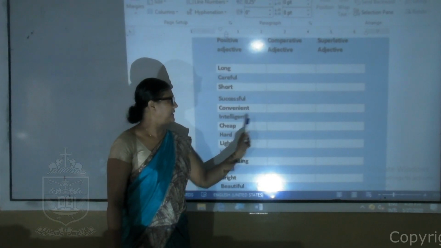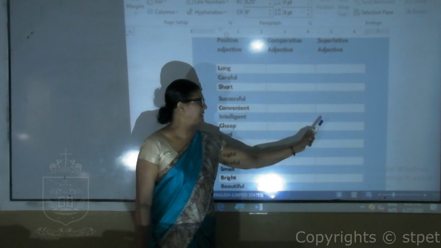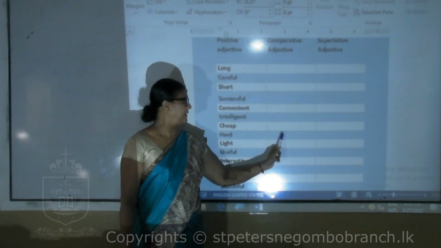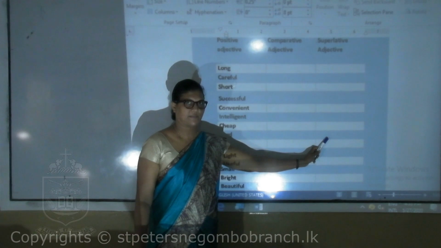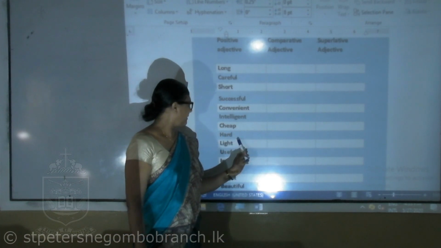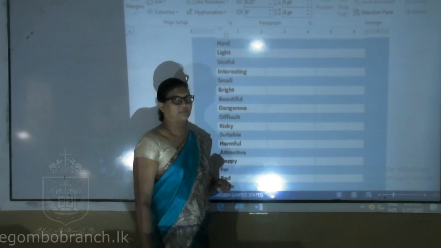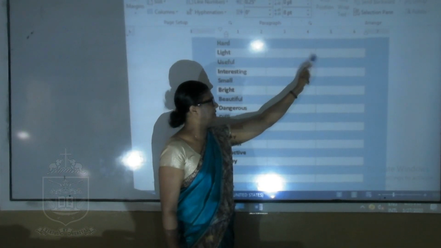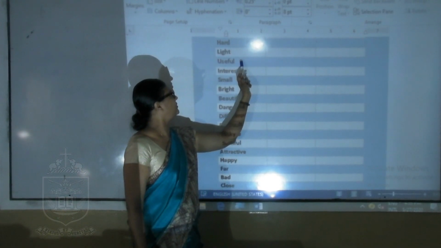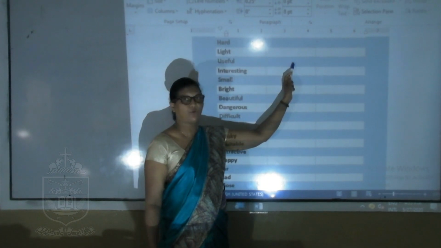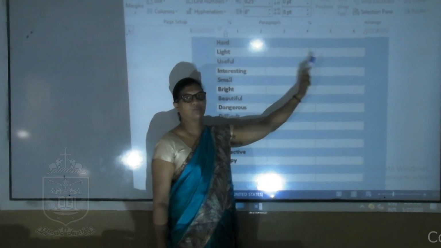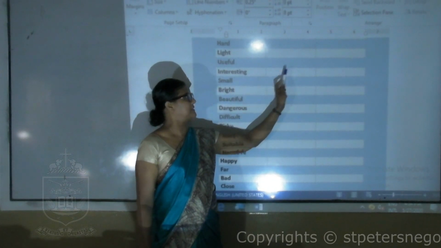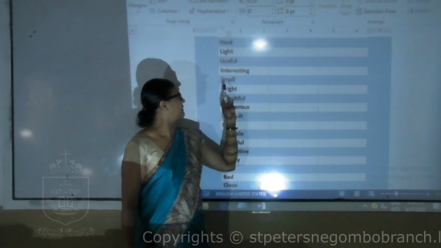Cheap, cheaper, cheapest. Hard, harder, hardest. Light, lighter, lightest. Useful, more useful, most useful. Interesting, more interesting, most interesting.